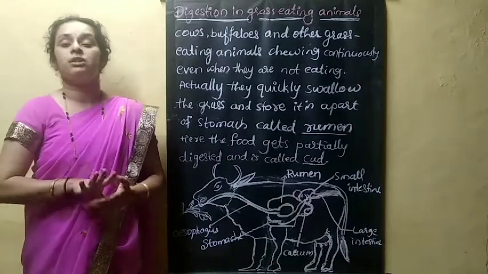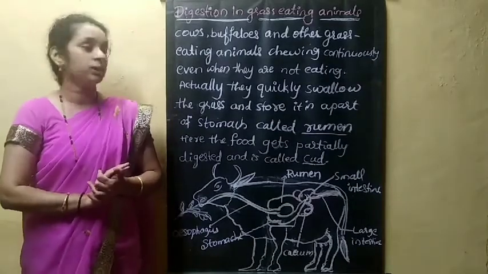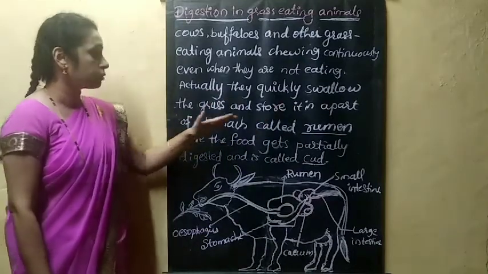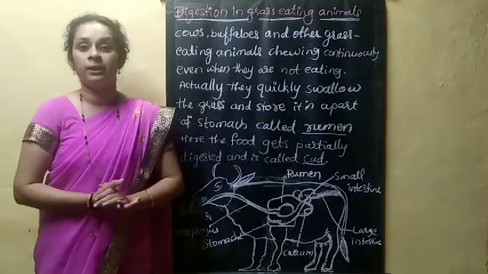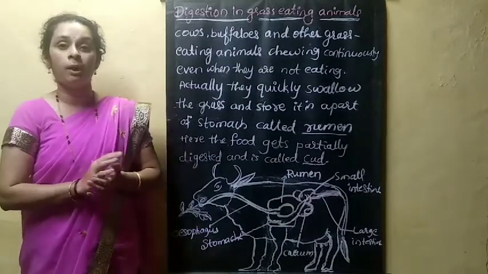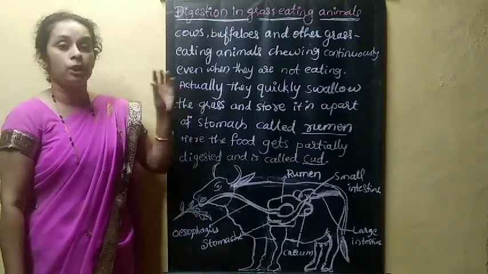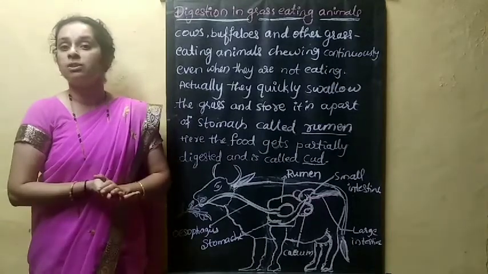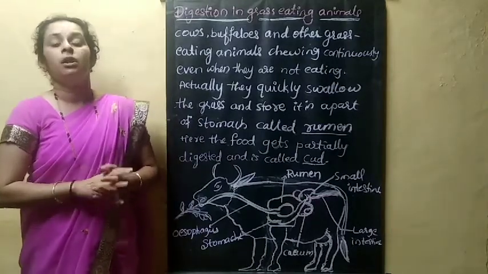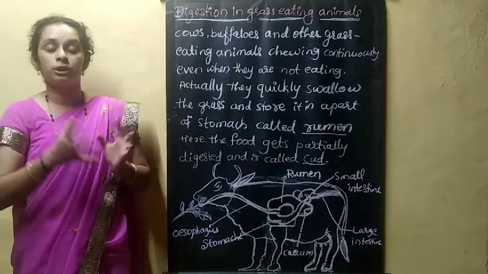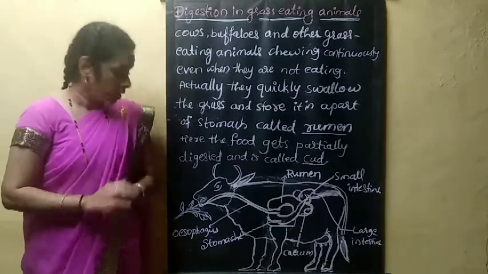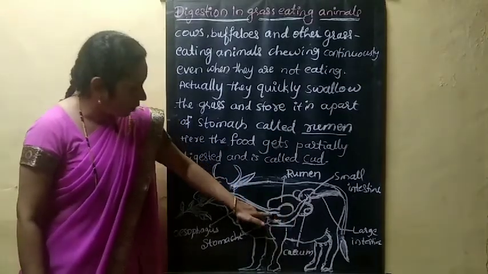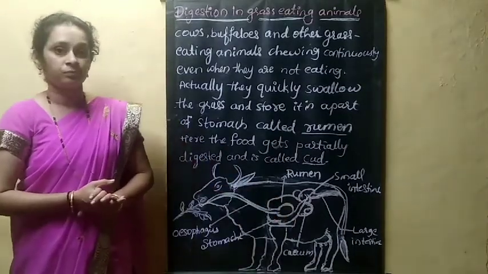They swallow the grass and store it in a part of the stomach called the rumen. In human beings it is called the stomach, but in grass-eating animals that stomach part is called the rumen. Here you will come across this part called the rumen.